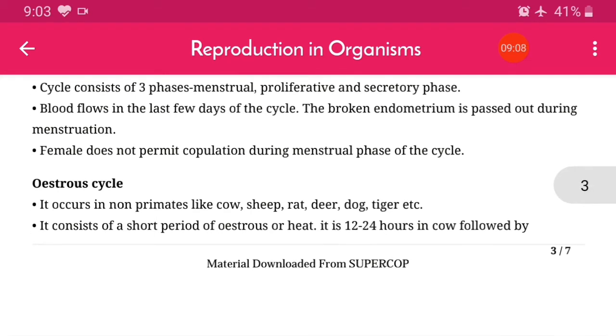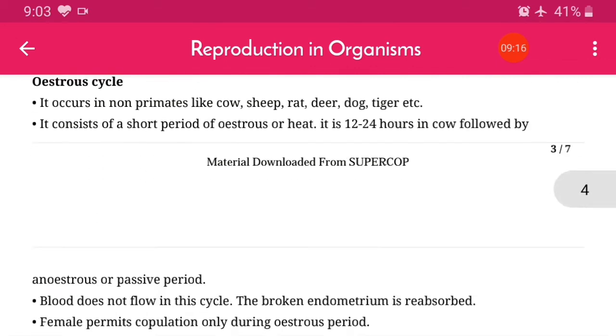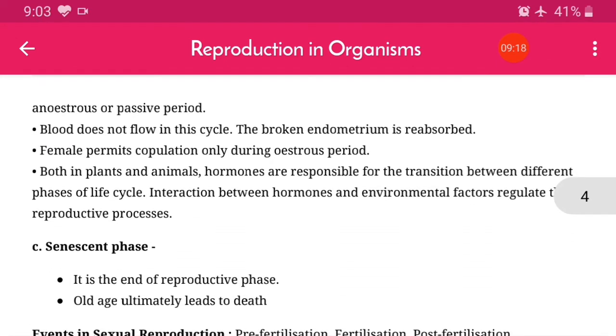And it consists of a short period of estrus or heat. It is 12 to 24 hours in cow, followed by an anestrus or passive period. Blood does not flow in this cycle, the broken endometrium is reabsorbed, and the female permits copulation only during the estrus period. So that is the biggest difference between the menstrual cycle and the estrous cycle.